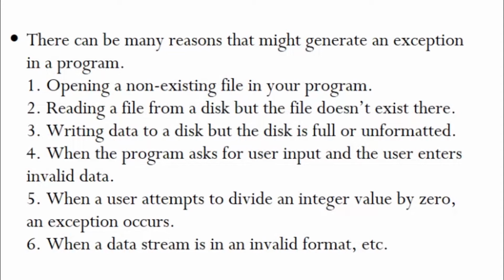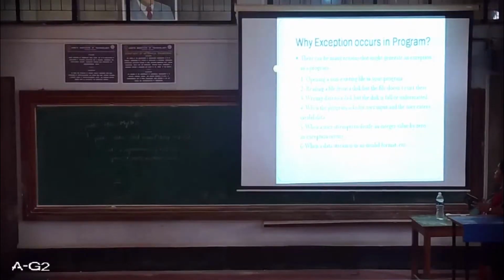When the program asks for user input and the user enters invalid data. When a user attempts to divide an integer value by 0, that is an exception. And when a data stream is in an invalid format. So these are some of the situations when we can encounter an exception.